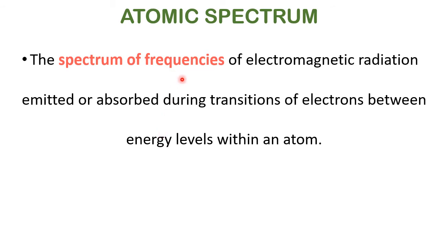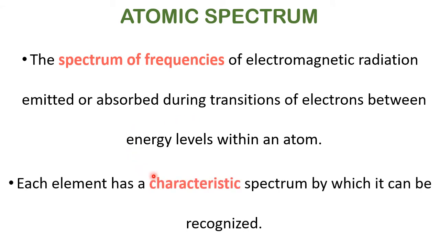In doing so, it will emit a certain amount of energy in the form of radiation, that is seen in special devices, and the term is called what? Atomic spectrum. This is a very useful tool in understanding what is there in an atom. That's why we have discussed the atomic spectrum.